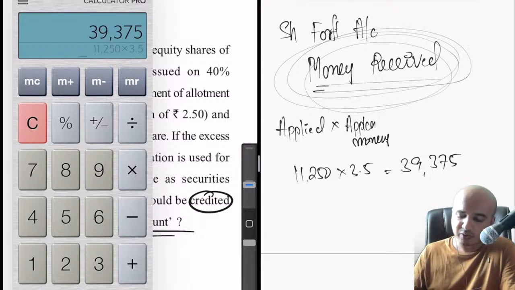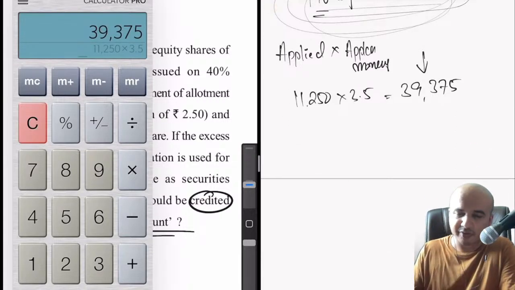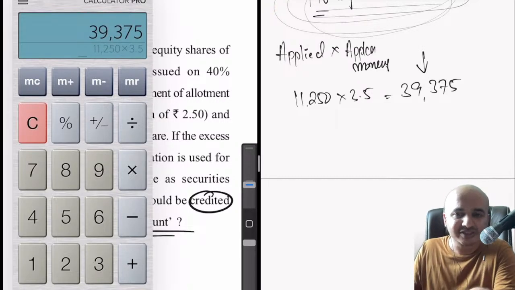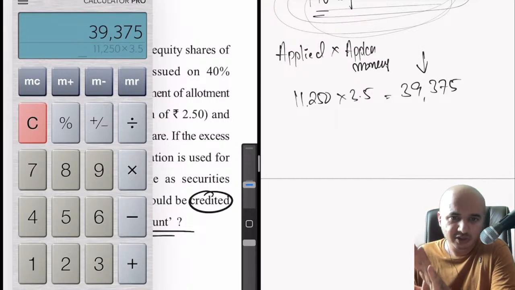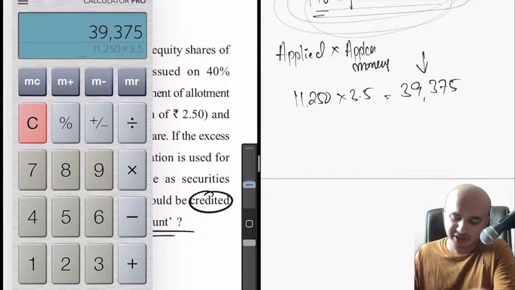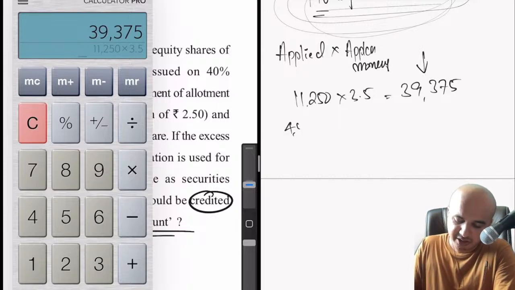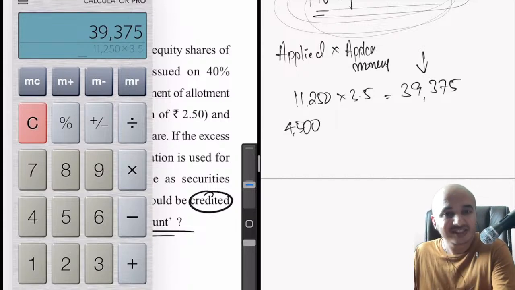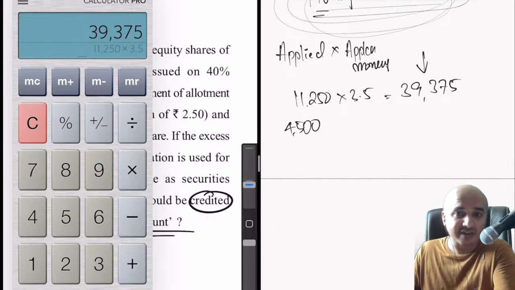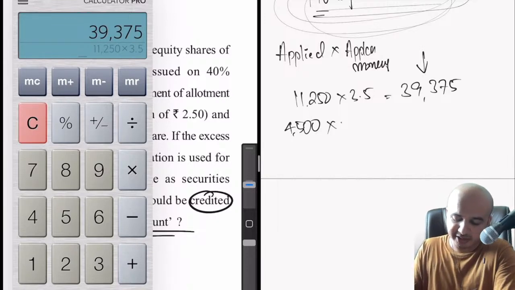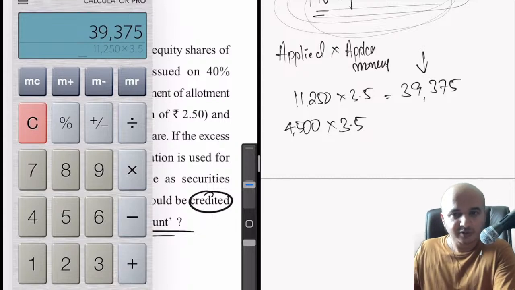So now, out of the money which we have received, how much is used towards the shares allotted? How many shares have we allotted to this person? So 11,500. What is the application money of those 4,500 shares? 3.5. So this is what he has received. We have given so much of shares.